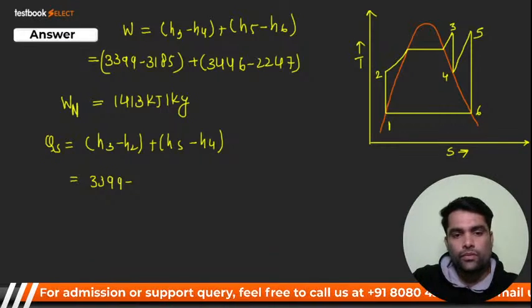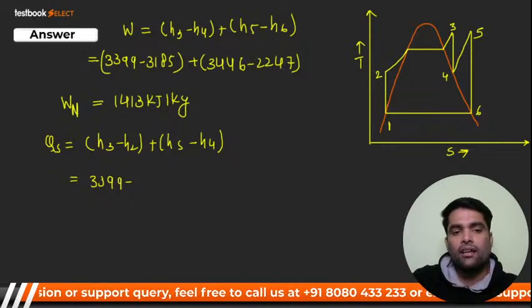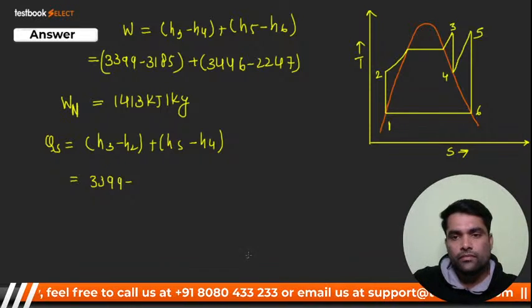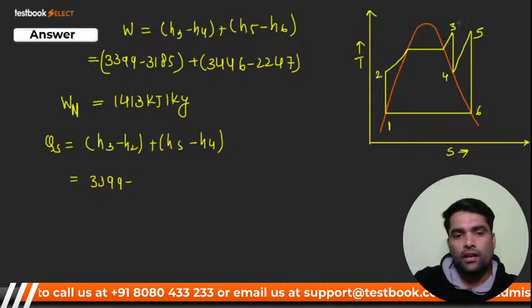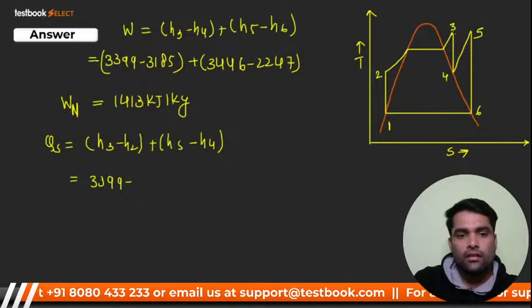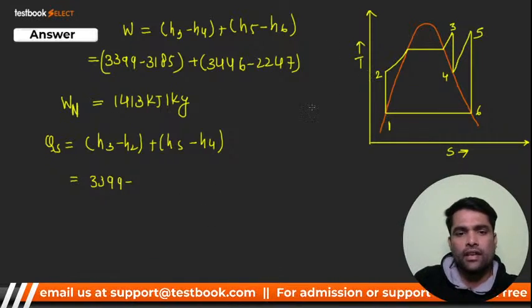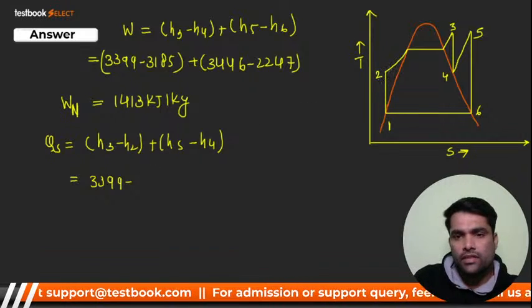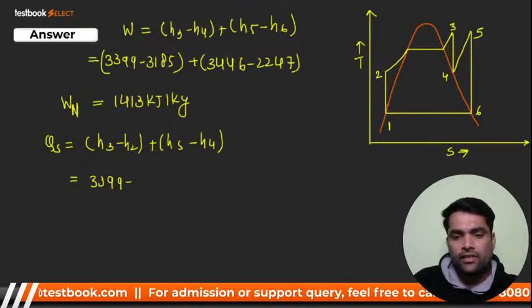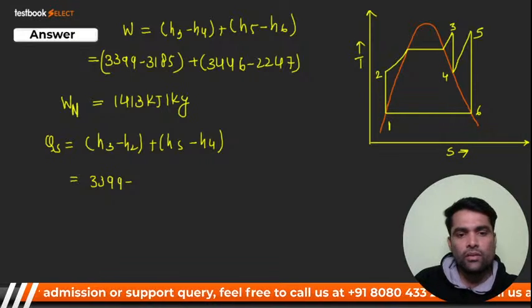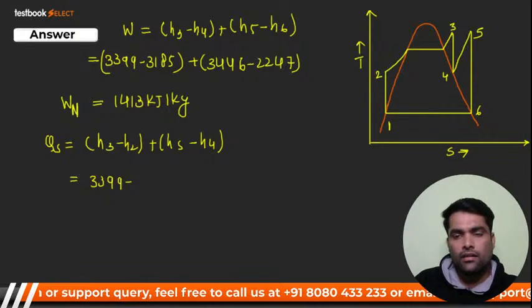What will be S2? That is given now. Given, and that is 3446. That means this one now, S3, sorry. 3399, that I have taken as S2. S2 means this one, no? So I can take this as 3185, right now?